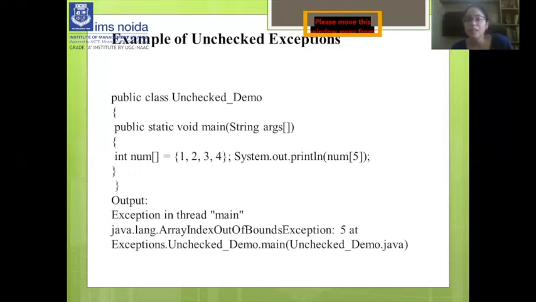So it means 0 to 4, but here you have declared the array with 0 to 3, right, 4 elements, and you are printing the fifth. So it gives the exception at the time when you run a program, the simple ArrayIndexOutOfBoundsException, right? So these types of exceptions occur only at runtime.